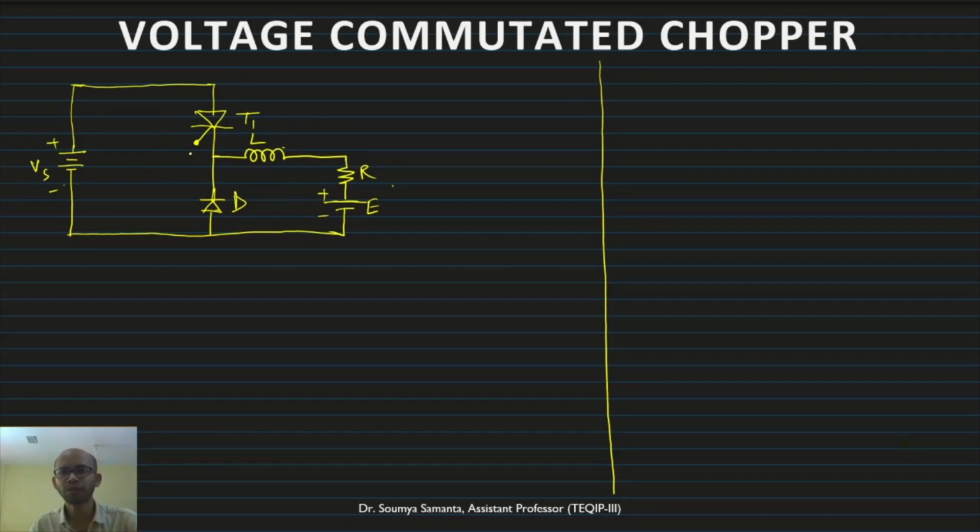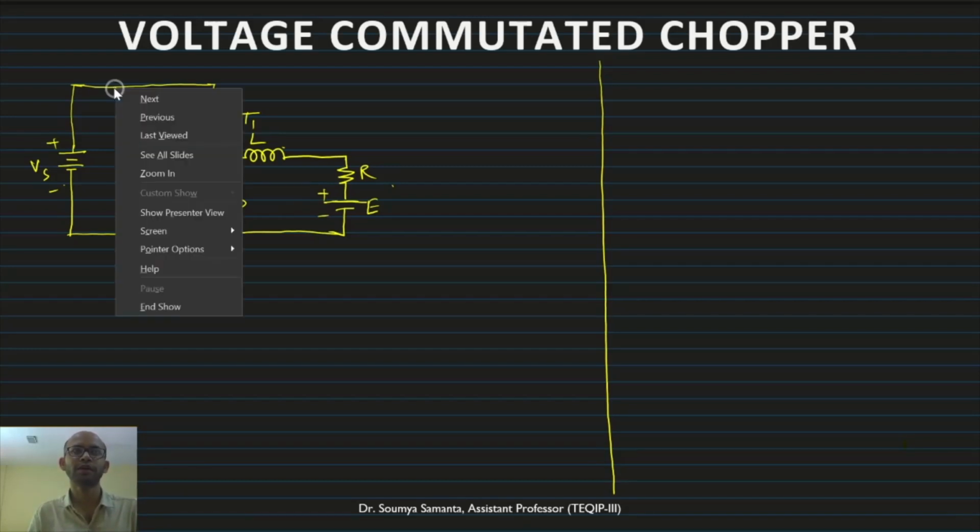Now how to turn off? For turning off, we need a circuitry which is called the force commutation circuit. Here today I am going to discuss the voltage commutation circuit. So let me first draw the circuit, then I will explain.